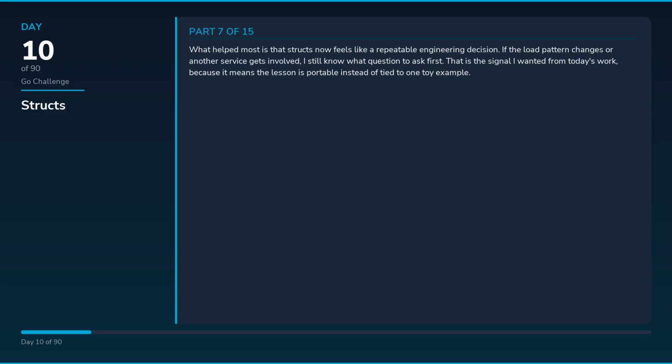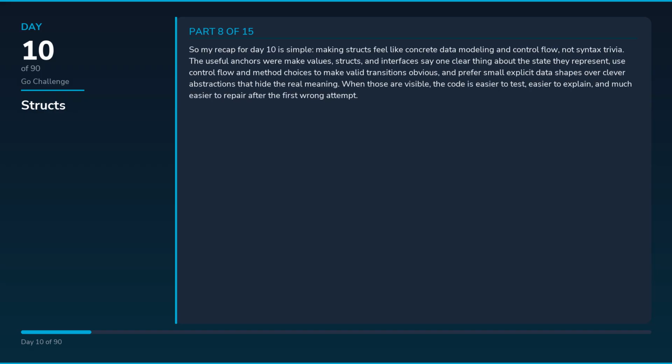That is the signal I wanted from today's work, because it means the lesson is portable instead of tied to one toy example. So my recap for day 10 is simple: making structs feel like concrete data modeling and control flow, not syntax trivia. The useful anchors were make values, structs, and interfaces say one clear thing about the state they represent, use control flow and method choices to make valid transitions obvious, and prefer small explicit data shapes over clever abstractions that hide the real meaning. When those are visible, the code is easier to test, easier to explain, and much easier to repair after the first wrong attempt.